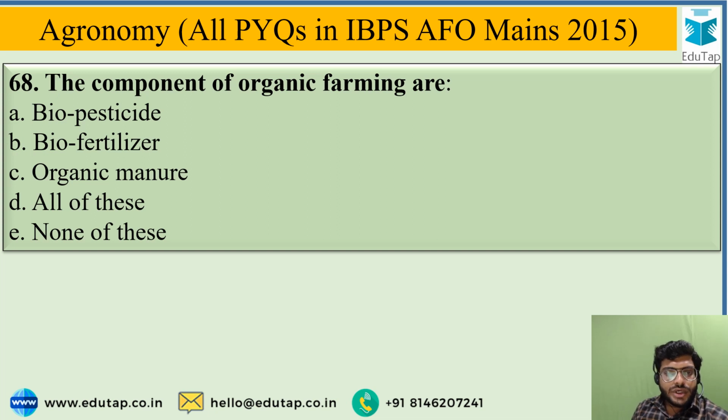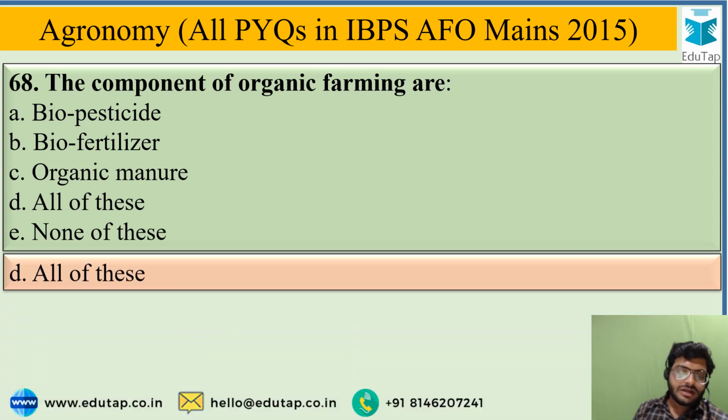The components of organic farming are, and the given options are biopesticide, biofertilizer, organic manure, all of these, or none of these. The correct answer for this question is option D, that is all of these, excluding option E, none of these. So the answer is all of these. All are the components of organic farming.